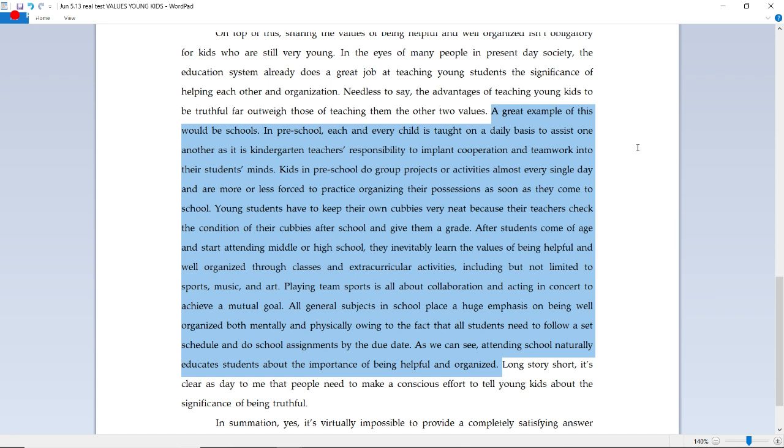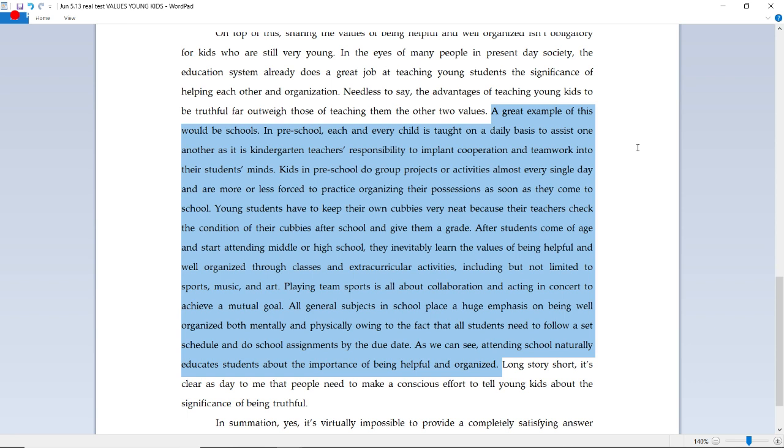After students come of age and start attending middle or high school, they inevitably learn the values of being helpful and well organized through classes and extracurricular activities, including but not limited to sports, music, and art. Playing team sports is all about collaboration and acting in concert to achieve a mutual goal. All general subjects in school place a huge emphasis on being well organized both mentally and physically, owing to the fact that all students need to follow a set schedule and do school assignments by the due date. As we can see, attending school naturally educates students about the importance of being helpful and organized.